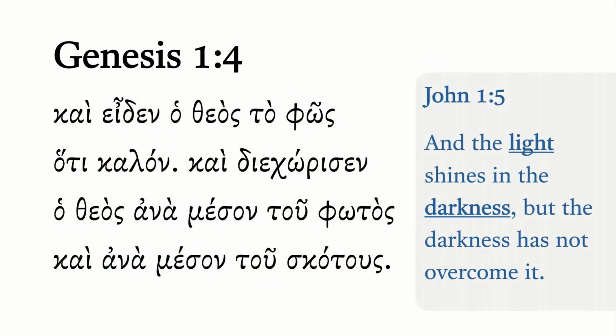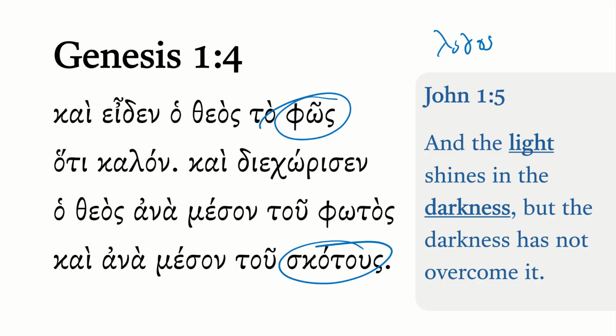Now, John 1:5, and we've already seen John 1 show up in reference to Genesis 1, is likely alluding to this as well as some of the prior verses. And the light here, referring to the phos, shines in the darkness, referring to the skotos here. Of course, he's established that the Son of God, the Logos, who is at creation, in fact, is the word of power of creation, is the one who is entering in as light, but fortunately the darkness is not overcoming it. So a nice little allusion to Genesis 1:4 here.